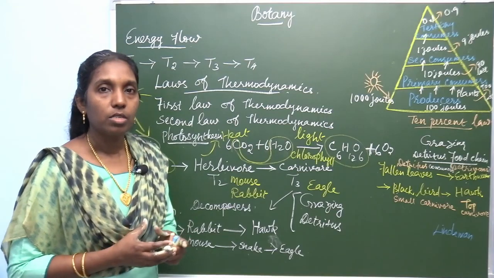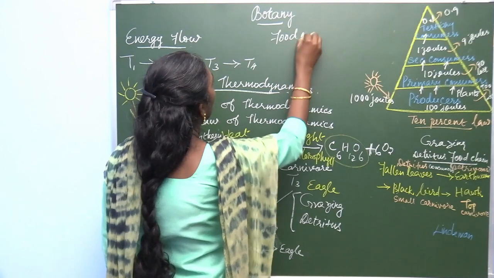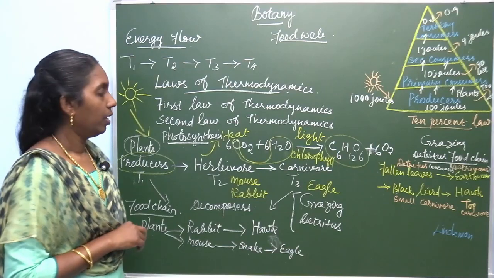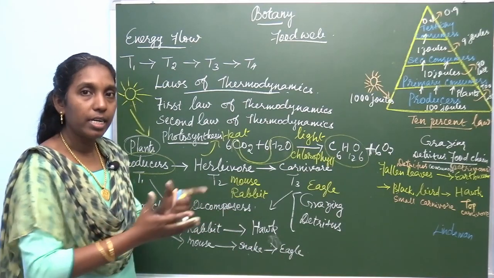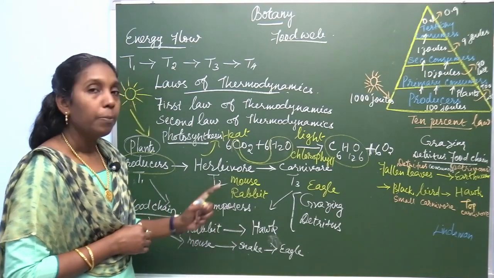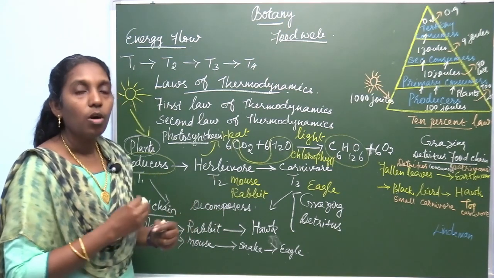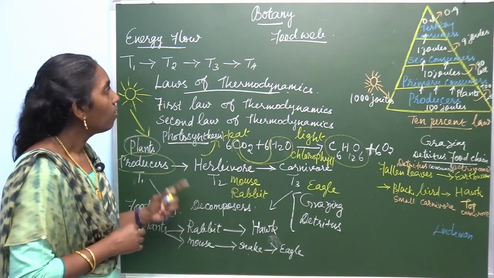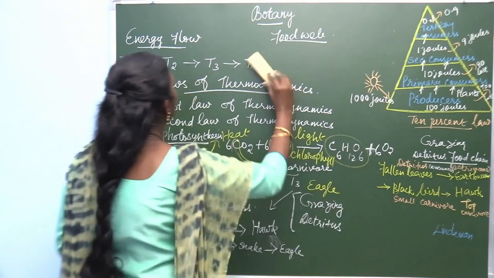Now another question is there: food chain, and now food web. What is meant by food web? This linear system, a network link, is called a food chain, but there is an interlocking system of food chains which forms a web, and it is called a food web. How is it? Let's take an example.